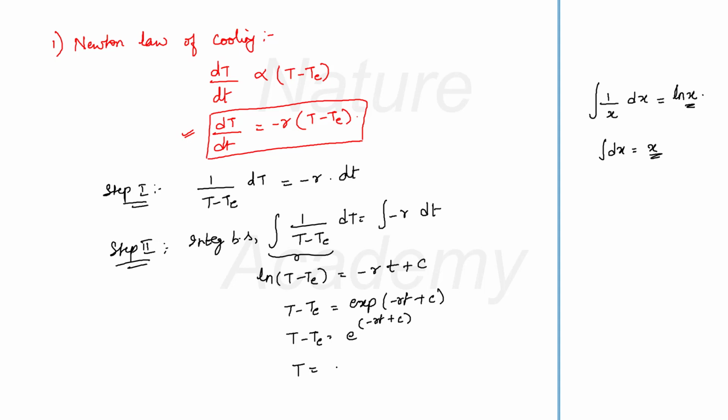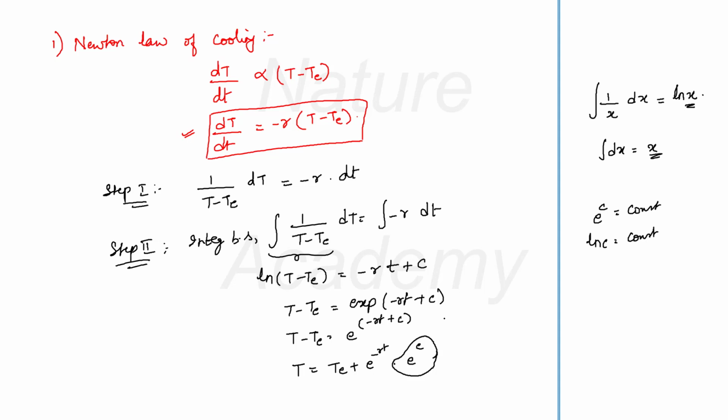This will be equal to te + e raised to −rt into e raised to c. I can write this e raised to c as a constant because I know that c is a constant. So e raised to c will be a constant, or log c will be a constant. For that matter, if I add any constant to this c, then also it will be a constant.